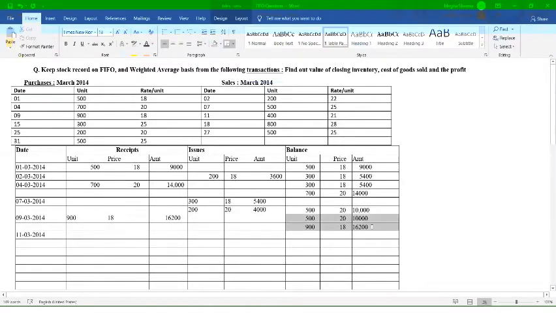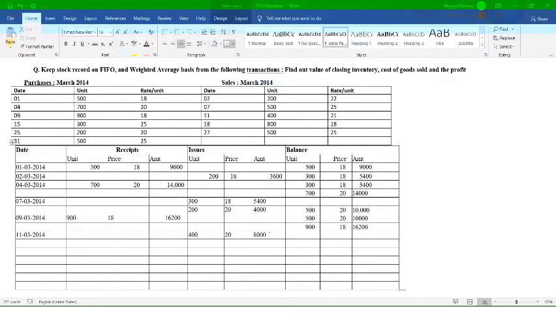If you will see your balance on 9th of March, आपके पास ये वाला balance आया है, that is first one is your 500 units. तो इसमें से आप 400 units issue करेंगे. So we can mention over here, how much? 400 units. और उन 400 units का आपका price कितना है? That is 20. So we can write over here that is 8,000.